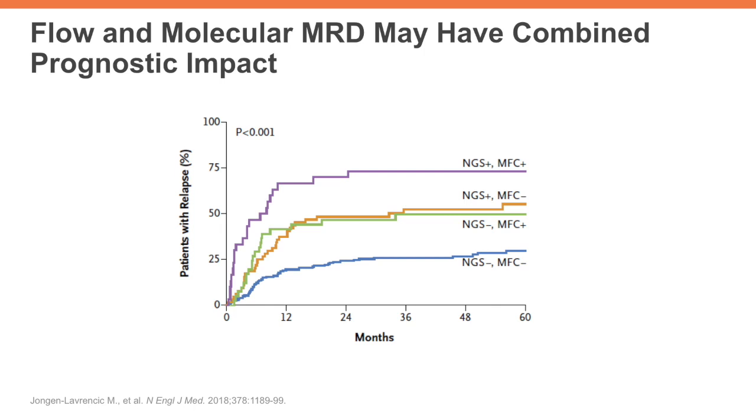So shown here on this slide is data from recent European data showing that there's a potential combination effect of both flow and molecular MRD in this patient population. For example, the risk of relapse is significantly higher in patients with MRD positive, both by NGS, which is next-generation sequencing, and multi-parameter flow cytometry.